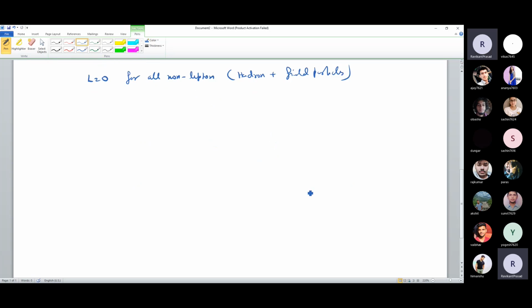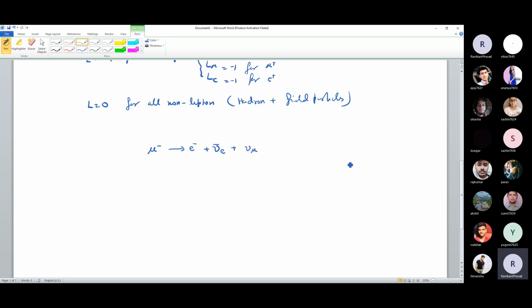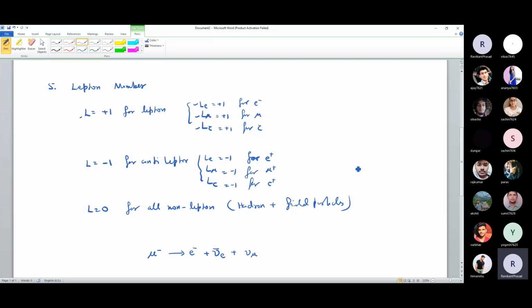Okay, let us take a reaction and check whether it is allowed or not. Muon is decaying into electron plus neutrinos. We wrote this reaction earlier when we wrote the electron reaction, that these are heavy particles, so they will decay, they are not stable particles.